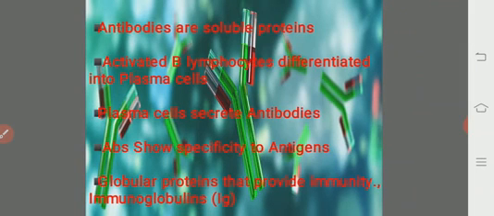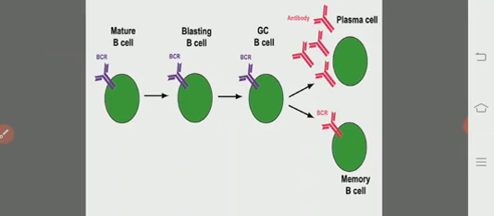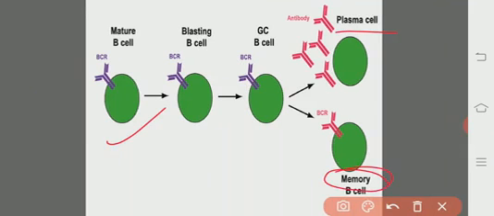Ig means immunoglobulins. This is the mature B cell, which gets modified and differentiated into plasma cells and the memory B cells. These plasma cells produce the antibody. Plasma cells are responsible for the production of the antibodies.